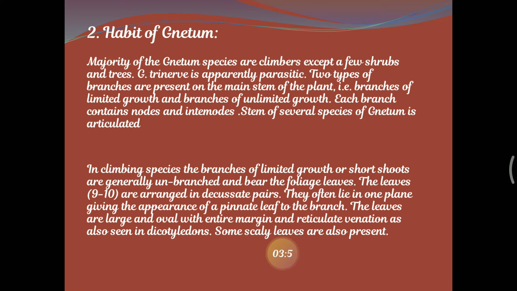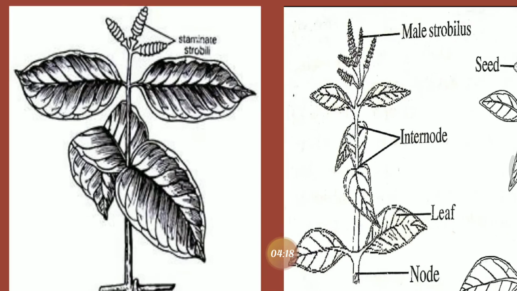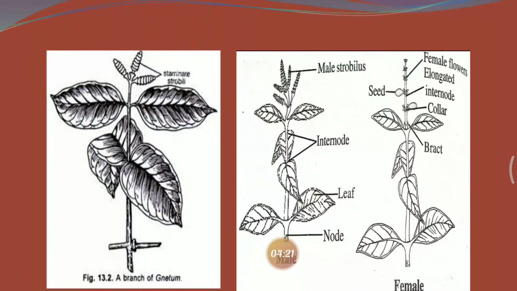They often lie in one plane, giving the appearance of a pinnate leaf to the branch. The leaves are large and oval with entire margin and reticulate venation. Here the venation of the leaf is reticulate, as also seen in dicotyledons. Some scaly leaves are also present but not like the foliage leaves. Here you can see the habit of Gnetum. You can see the reticulate venation, and at the tip we can see some strobili.